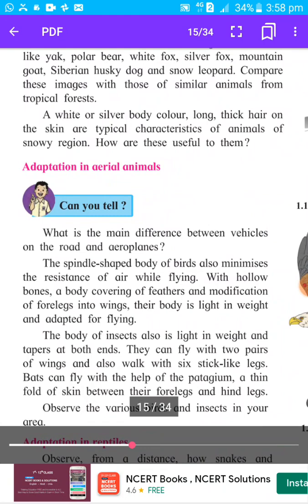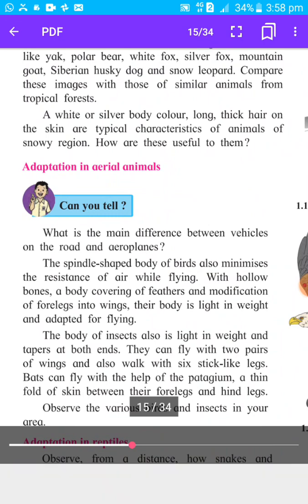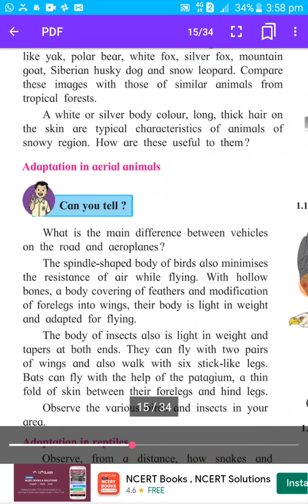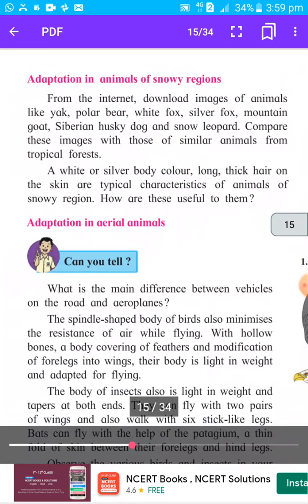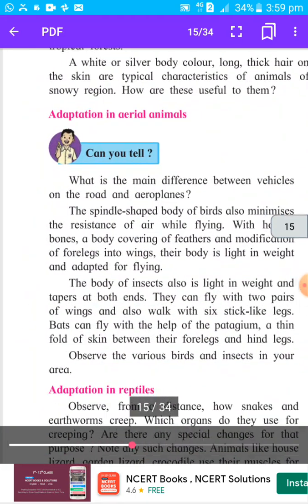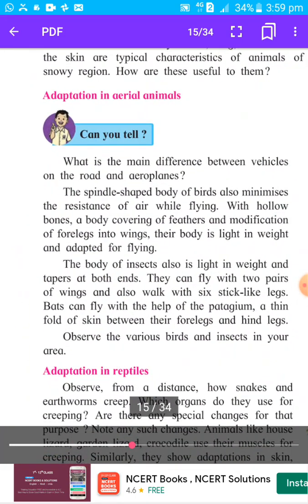First, a white or silver body color, which will protect them from predators. And second, they have long thick hair on the skin, due to which they get protected from cold and low temperature. These are the adaptations in animals of snowy regions.